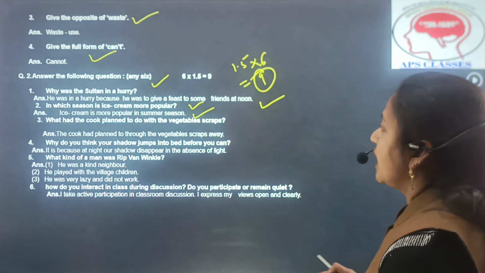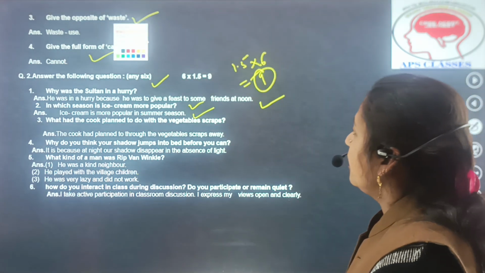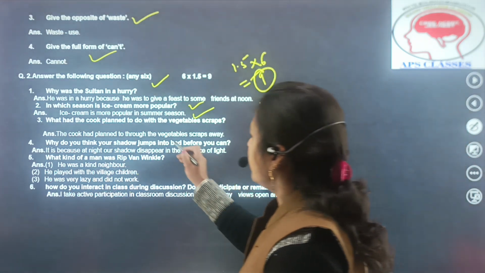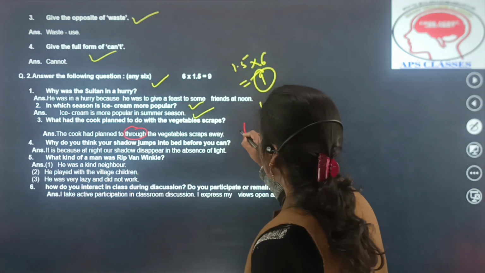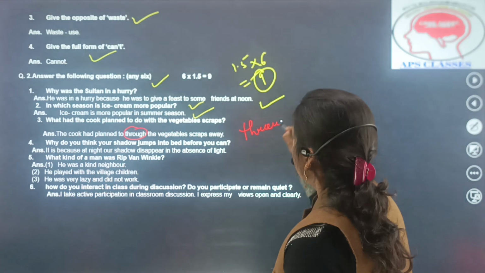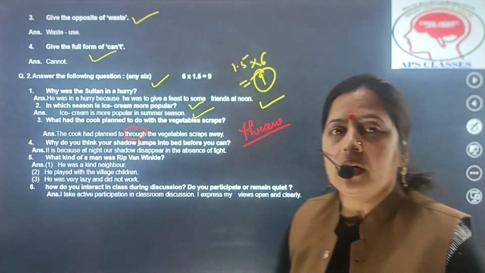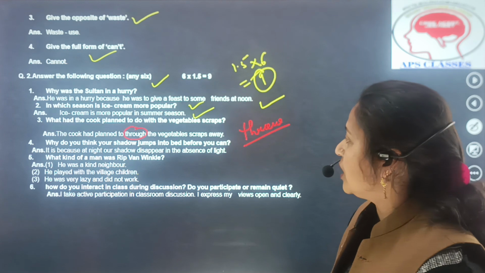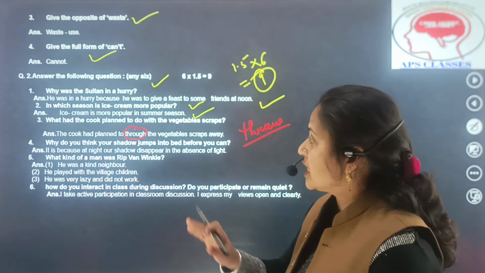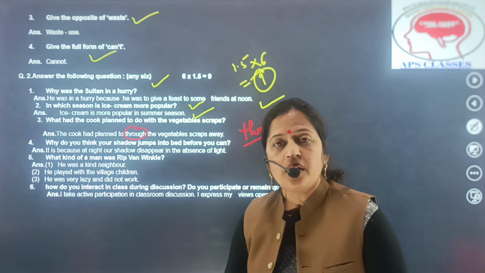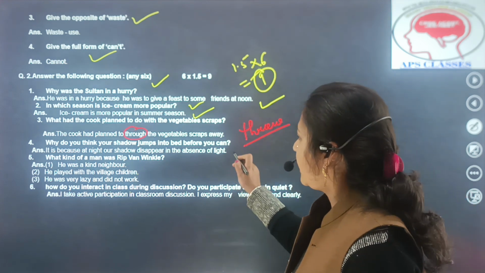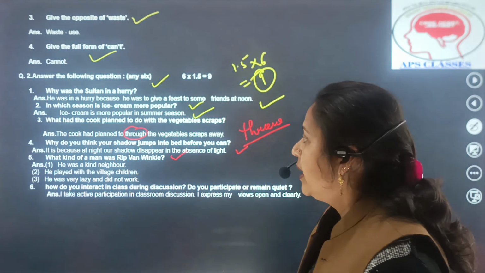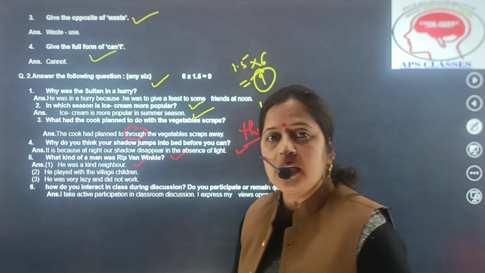Next question is, what had the cook planned to do with the vegetable scraps? The cook had planned to throw the vegetable scraps away. Next is, why do you think your shadow jumps into bed before you came? It is because at night our shadow disappears in the absence of light. What kind of man was Rip Van Winkle? He was a kind neighbor.